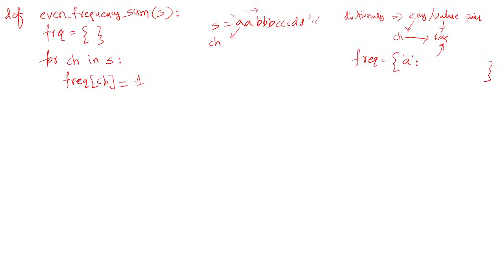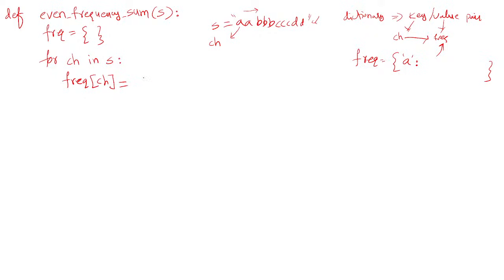But it might have occurred previously, so if you write it like this, you end up with some error. So what you need to do is check whether it is present in the frequency dictionary or not. If it is present, then return its value, and now add 1 to that value. How can you access it?